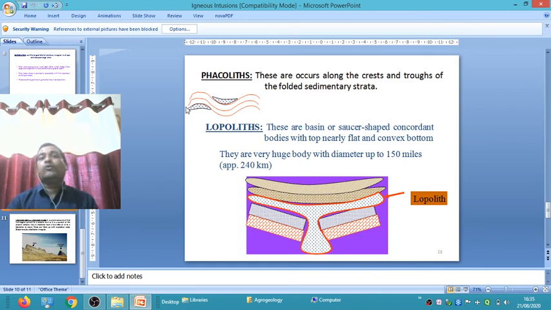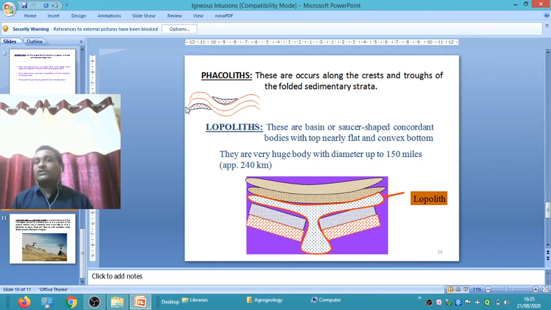Another is lopolith. What is meant by lopolith? Lopoliths are basin-shaped concordant igneous bodies, like a water basin, one funnel-like structure, basin-shaped concordant bodies with the top nearly flat. At the top it is flat and convex at the bottom.